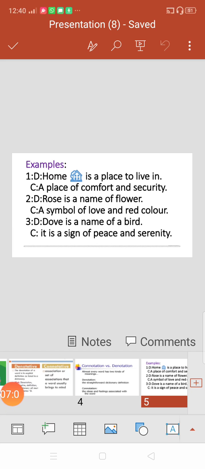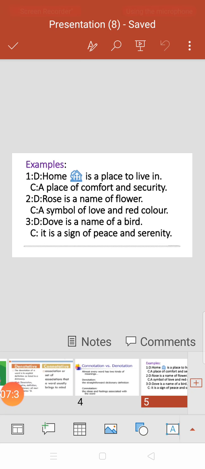Okay, and these connotative meanings could be changed with the culture, with the society, with the thinking of the people, and sometimes the connotative meanings are related to the culture and traditions as well. So we have to learn and understand the concept of denotation and connotation. Okay students, you have to understand more clearly.